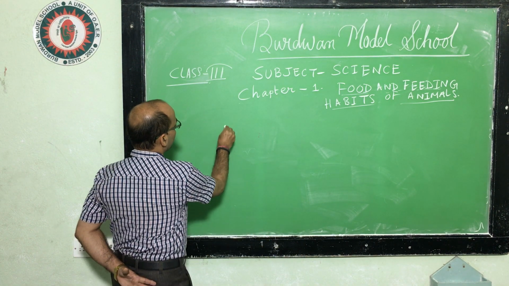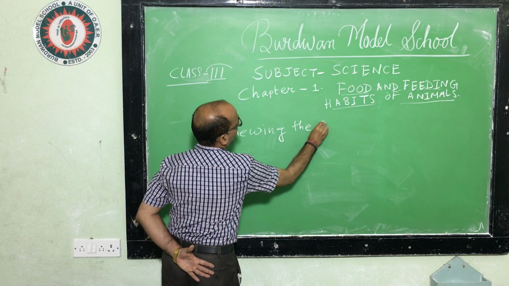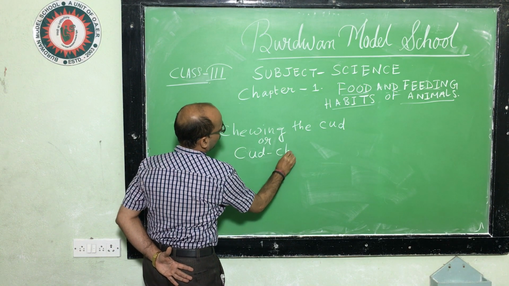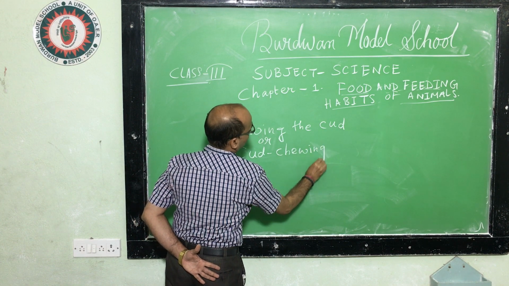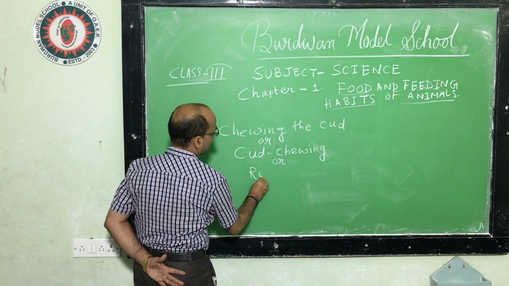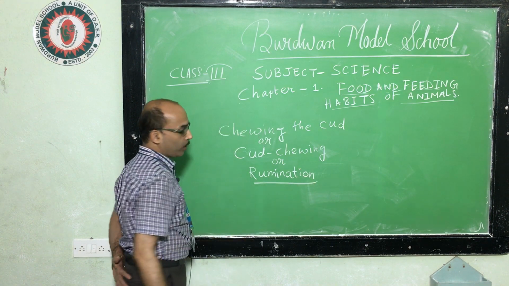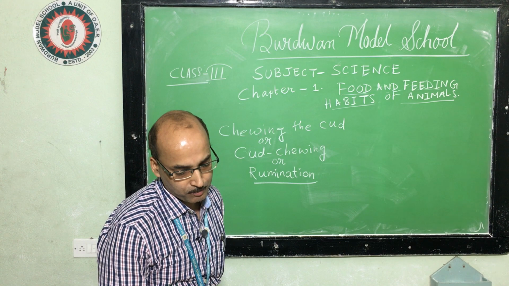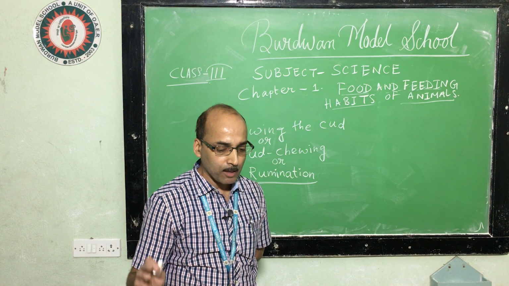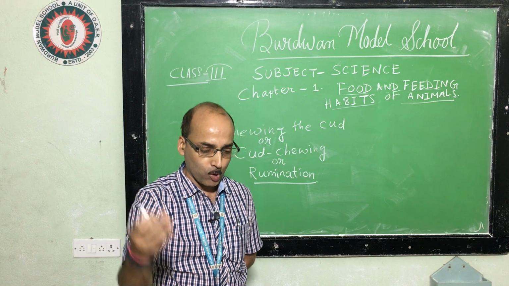So that one we got, chewing the cud, or cud chewing, or I can tell rumination. Okay, this is also called rumination. R-U-M-I-N-A-T-I-O-N. These animals are called cud chewing animals, and you also know that sheep, giraffe, goat are like this.